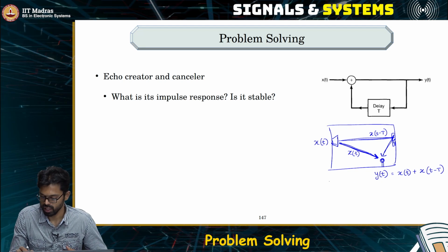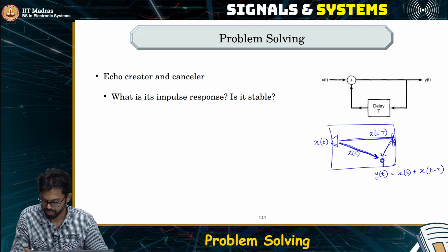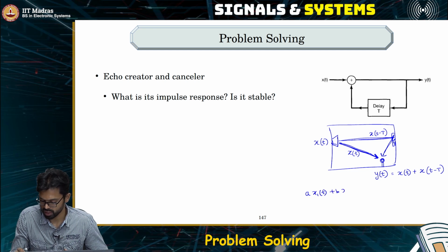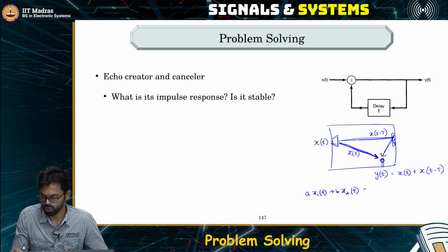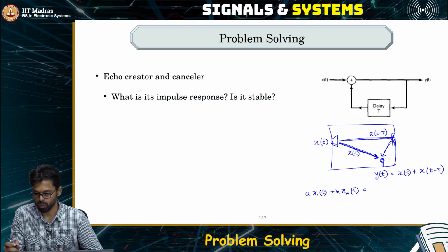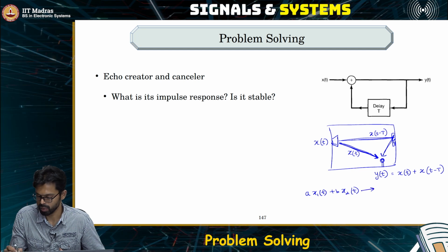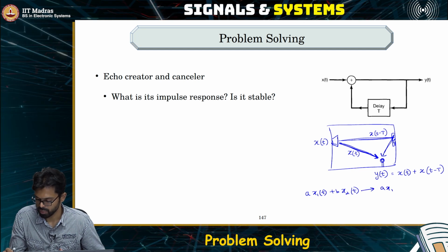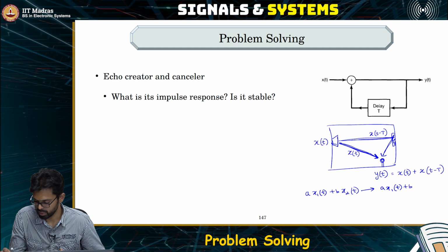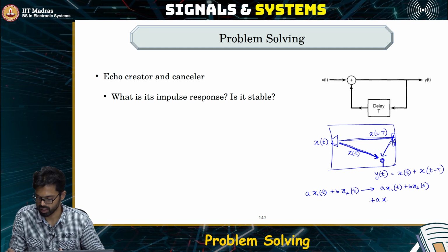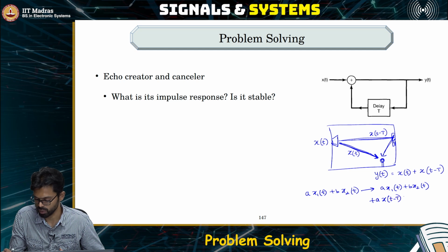We can check that. Let's say we have inputs x1 of t and x2 of t. Then what would be the output? The corresponding output would have been a times x1 of t plus b x2 of t produced as such, plus their time delayed versions.